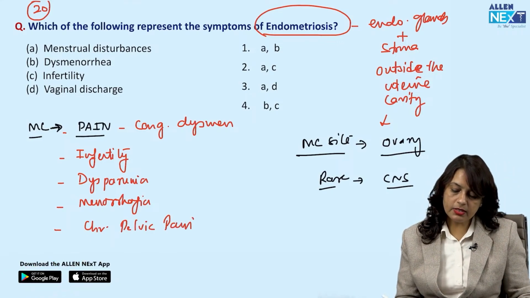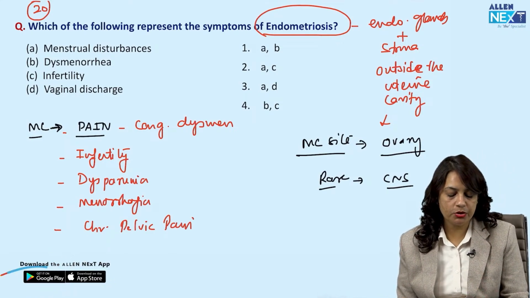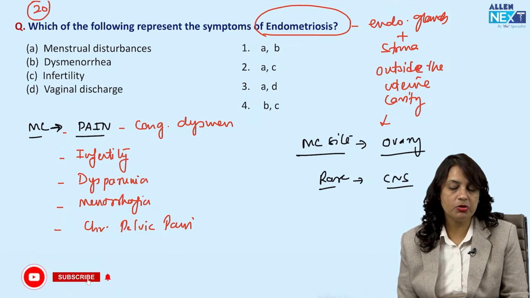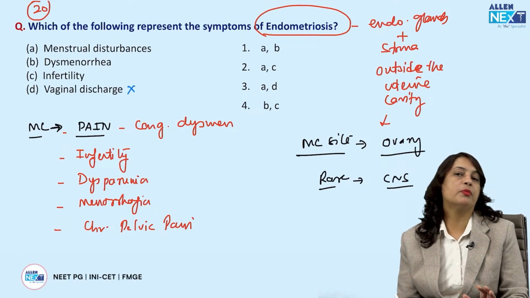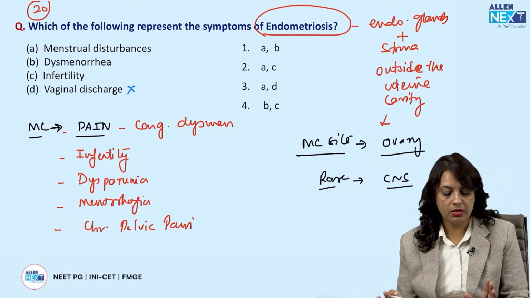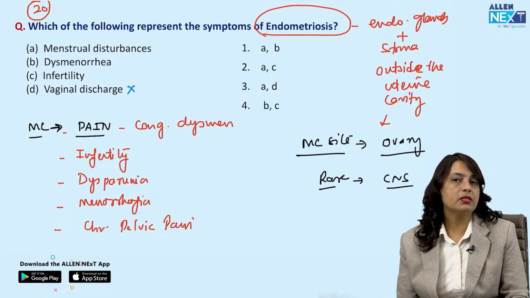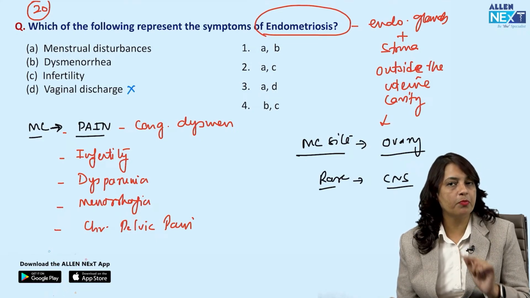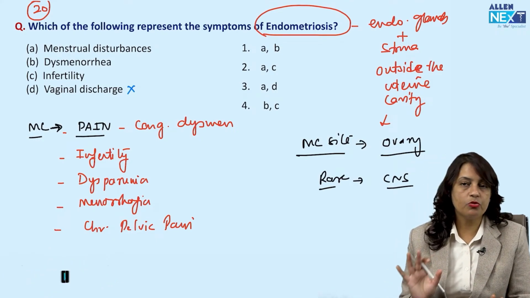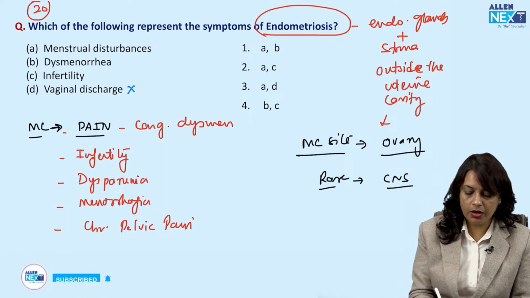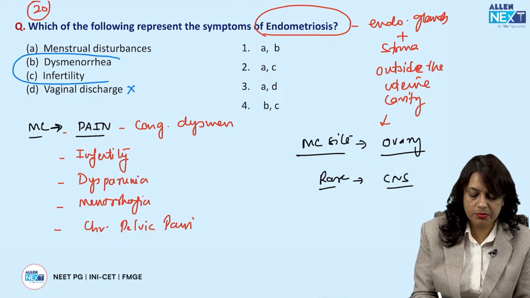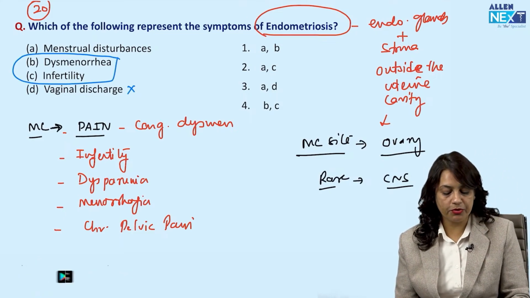Okay, now let us see what are the options given to us. Menstrual disturbance, dysmenorrhea, infertility, vaginal discharge. First of all, vaginal discharge is never the presentation of endometriosis. Okay, menstrual disturbance is the presentation, but that may not be the most common presentation. So, most common presentation of endometriosis are two. Number 1 is dysmenorrhea. Number 2 is infertility.